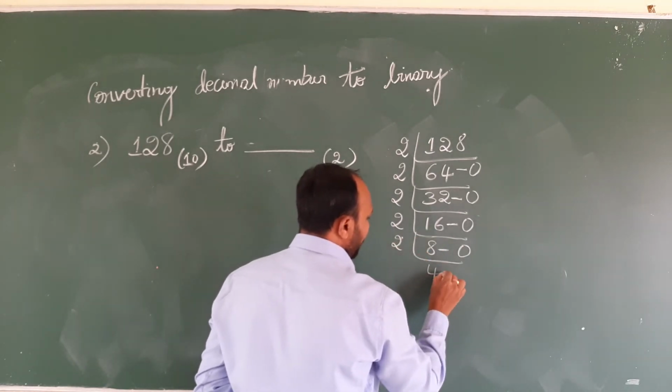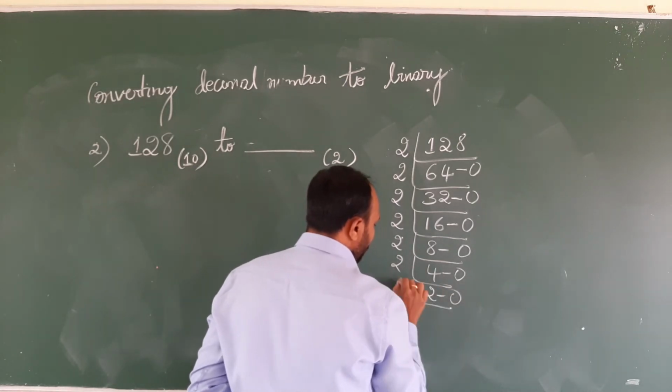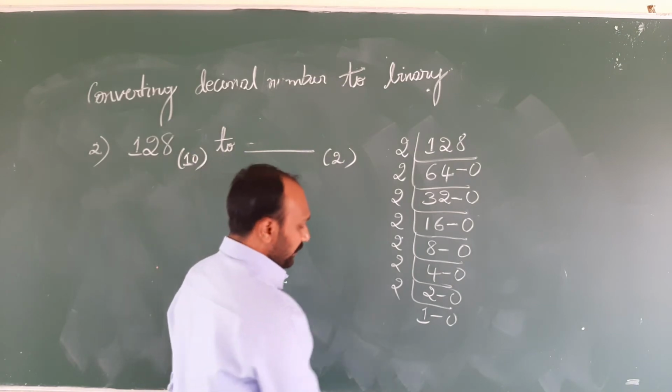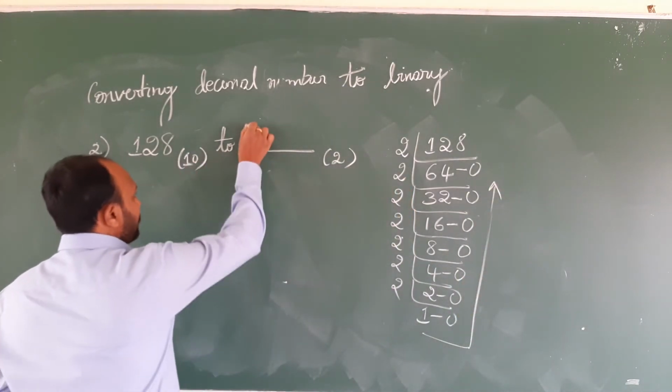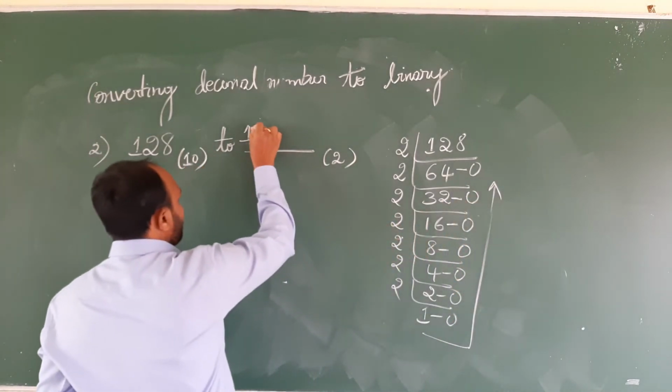2 4s are 8, remainder is 0. 2 2s are 4, remainder is 0. 2 1s are 2, remainder is 0. Further division is not possible. Now, let us write down the answer. The answer is 1 followed by 7 zeros.